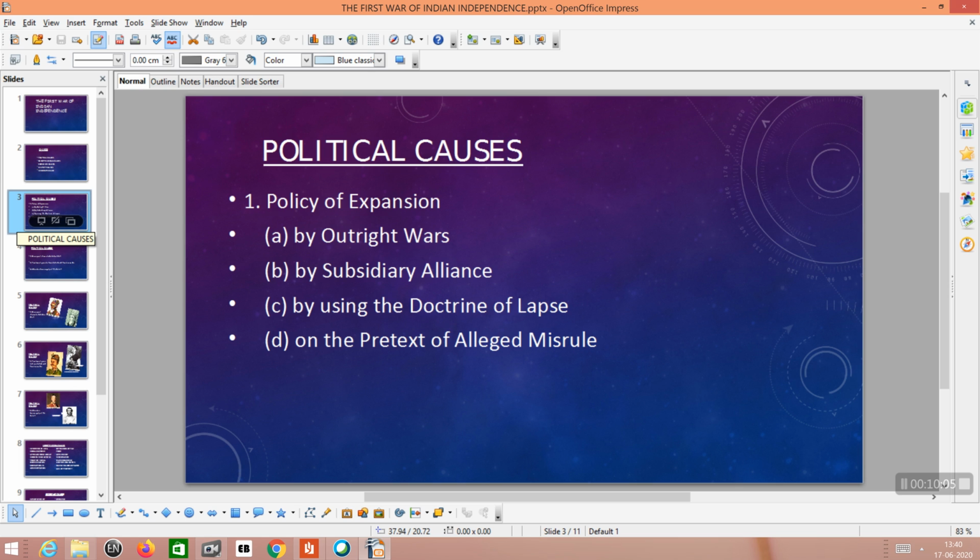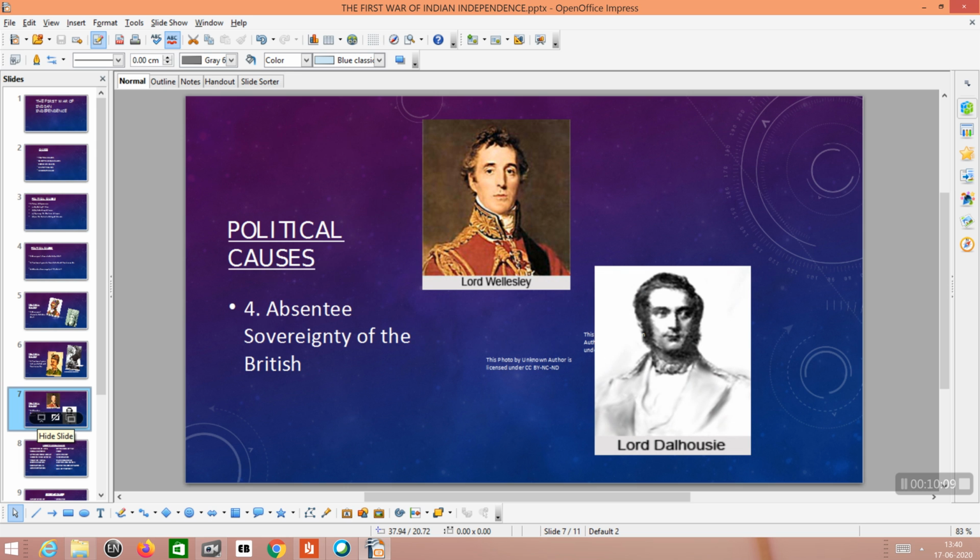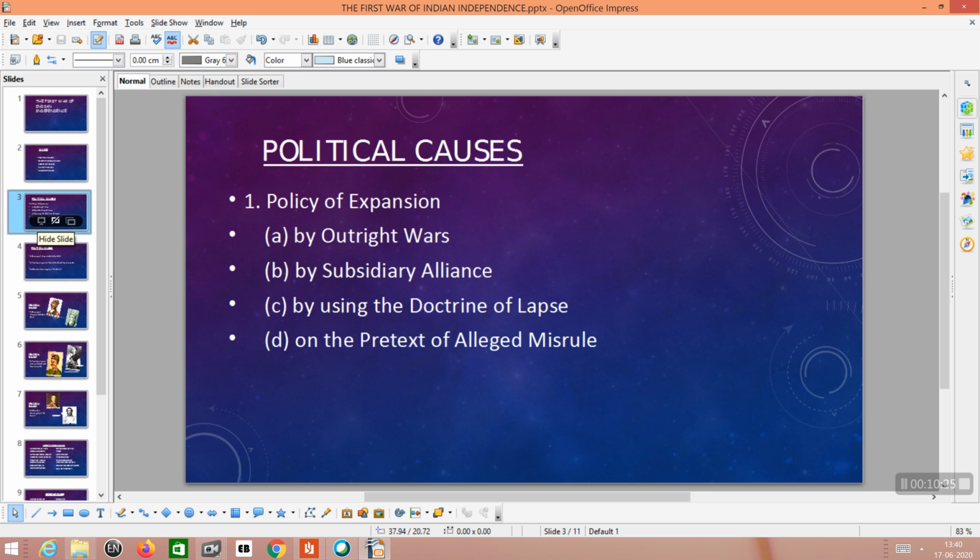I will show you the pictures of these two personalities, Lord Wellesley and Lord Dalhousie. Lord Dalhousie introduced the doctrine of lapse and Lord Wellesley introduced the subsidiary alliance. Because of these two policies, the Britishers could annex so many territories.